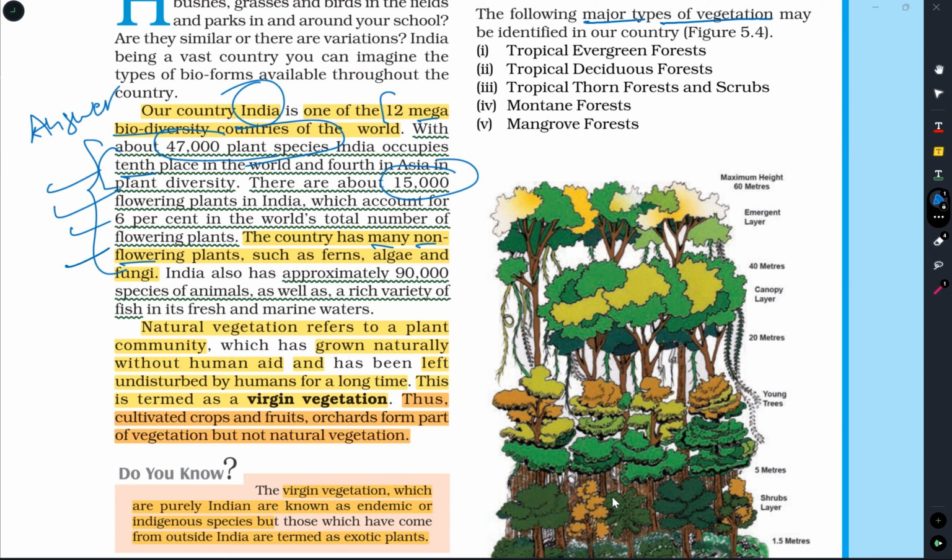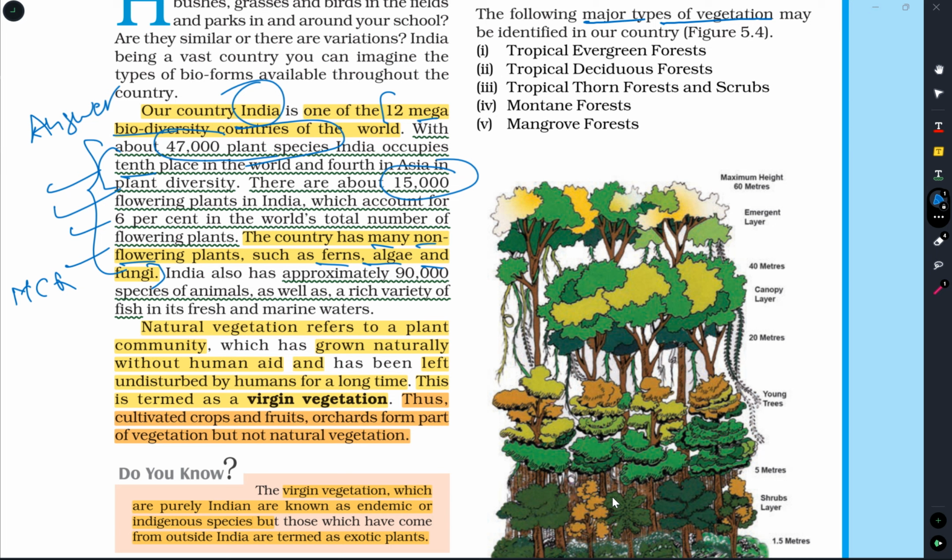Our country India also has many non-flowering plants. This is very important for MCQ type questions. They may ask you which of the following plants are non-flowering plants, and they will give one of these options as the answer. What are those non-flowering plants which are there in our country? Ferns, algae and fungi. These three are non-flowering plants that are there in our country.